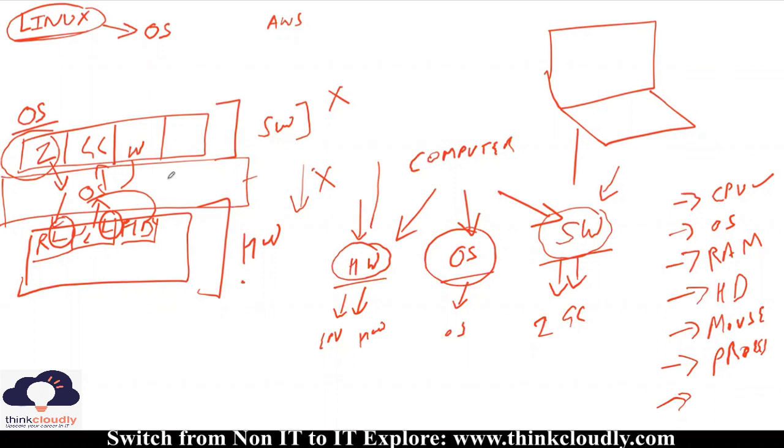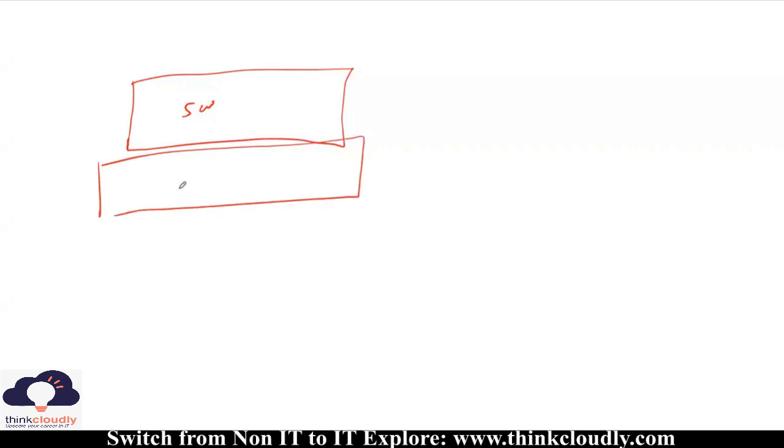Now, what we understand is that there is a layer of software, and there is a layer of operating system. And what is the layer which exists down below the operating system? Can anyone tell me, please? So now you have operating system, software, and hardware. Now let's understand the operating system in more detail.